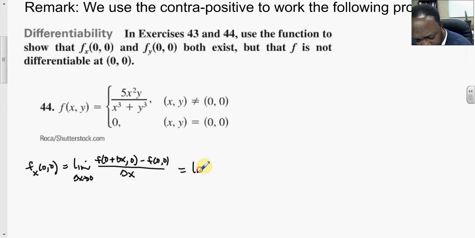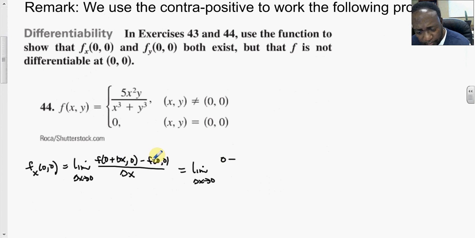So this is the limit as delta x goes to 0. You evaluate this function f of delta x comma 0. Well, that gives us 0.